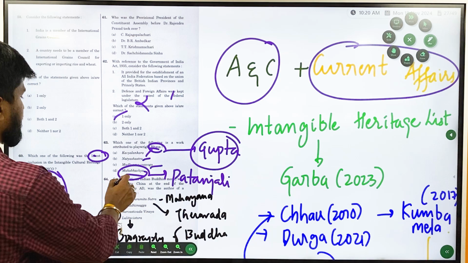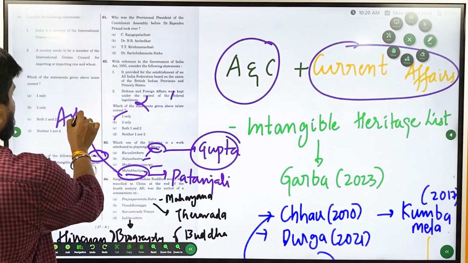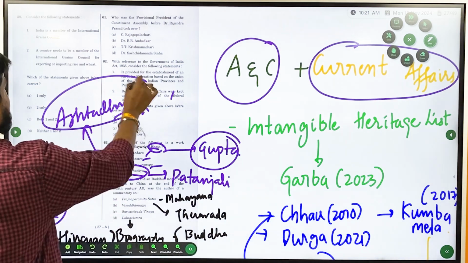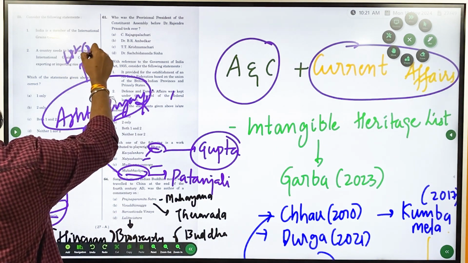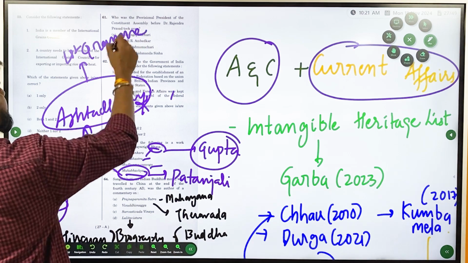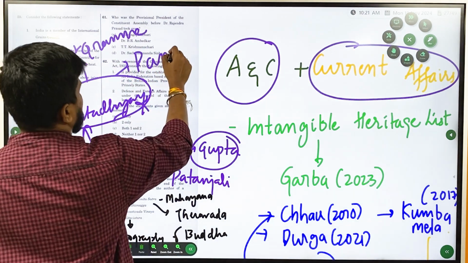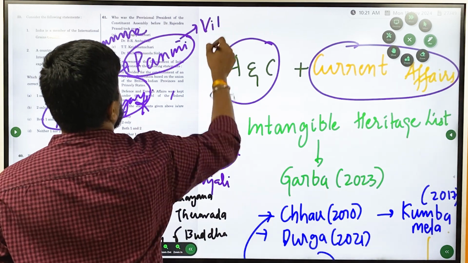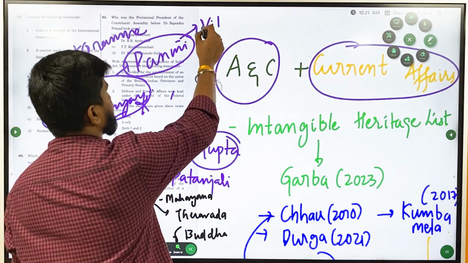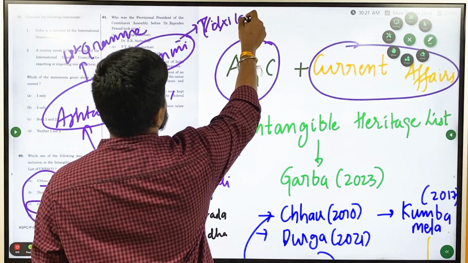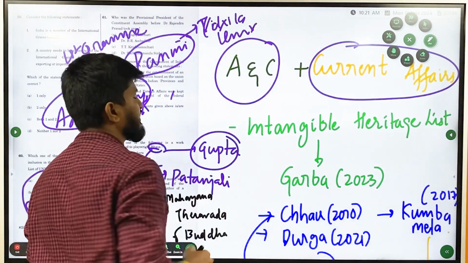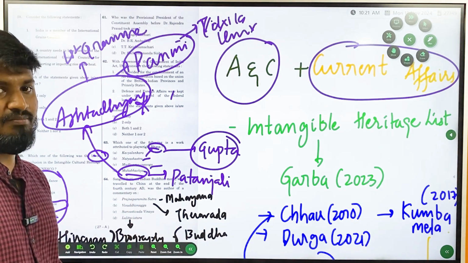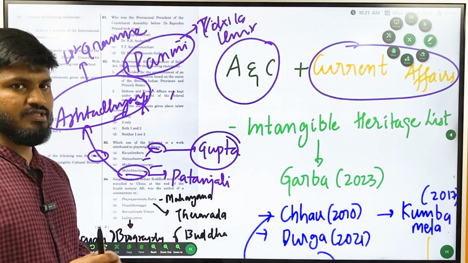It is a commentary on what? Ashtadhyayi. What is Ashtadhyayi? It is the world's first grammar book. It was written by Panini. Who is Panini? He was an alumnus of Taxila University. So he wrote Ashtadhyayi, and on Ashtadhyayi, Patanjali wrote a commentary called Mahabhashya. Mahavibhashya Shastra was written by Vasumitra. So there are some differences.